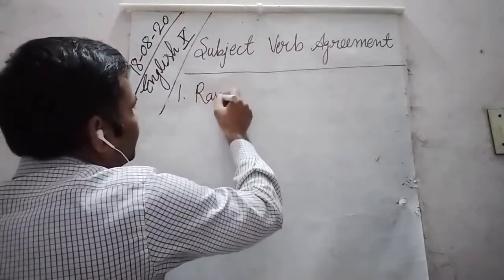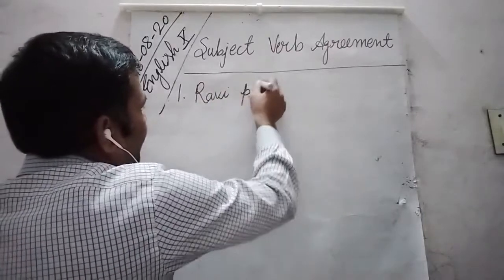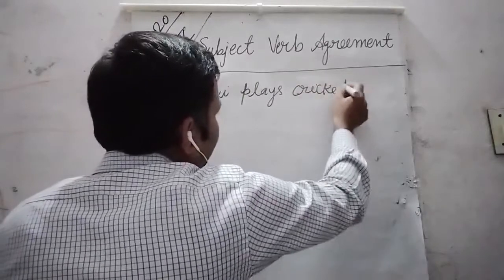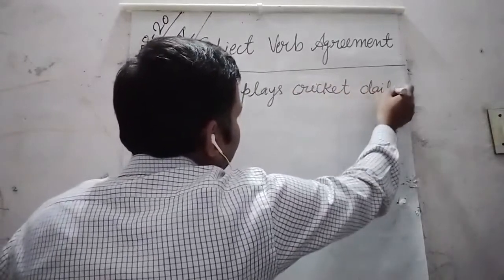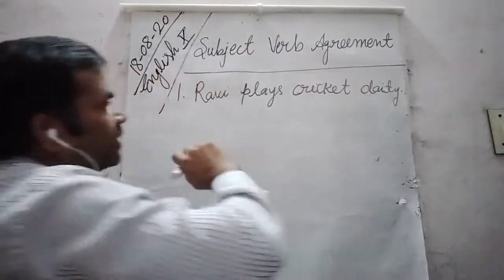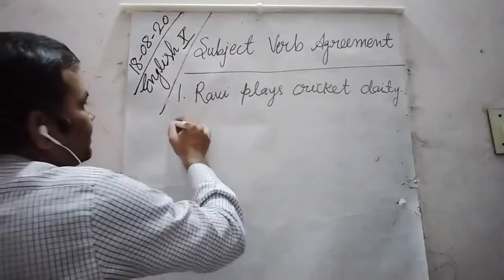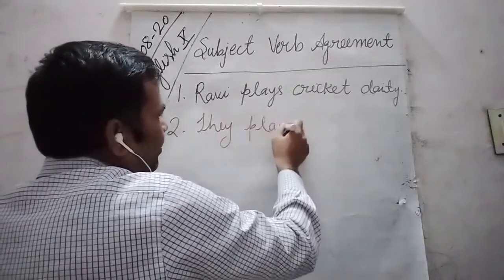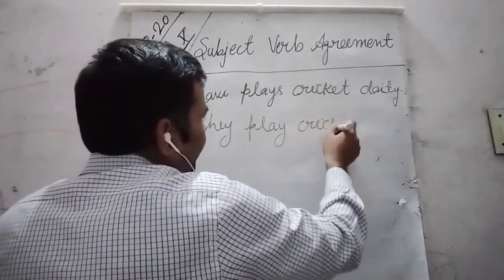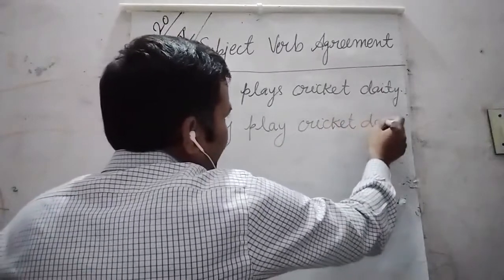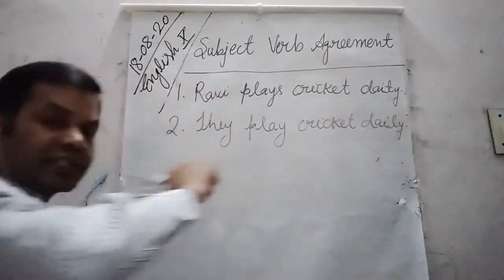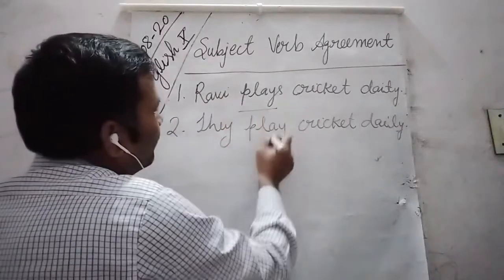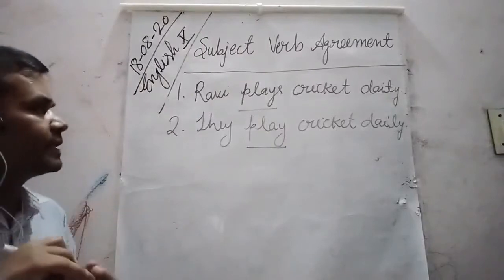Ravi plays cricket daily. They play cricket daily. So dear students, look at the verb in these sentences.